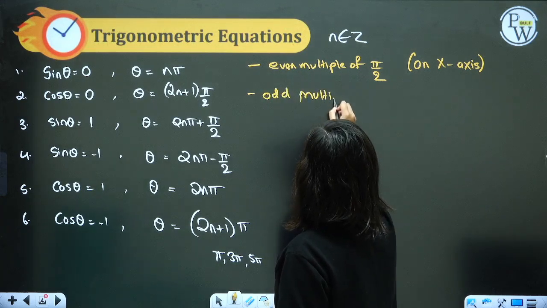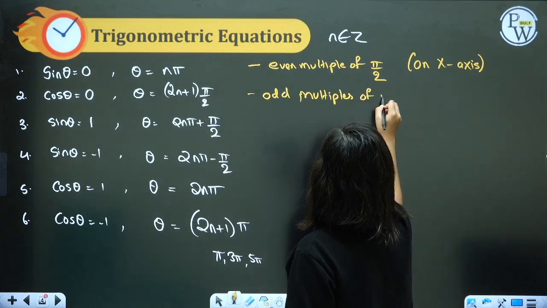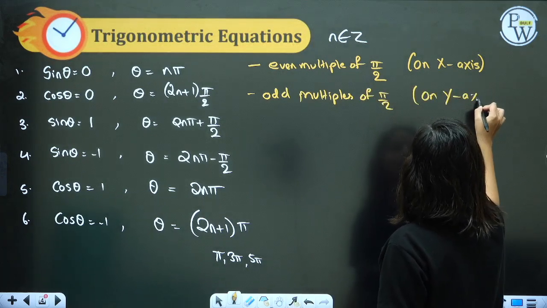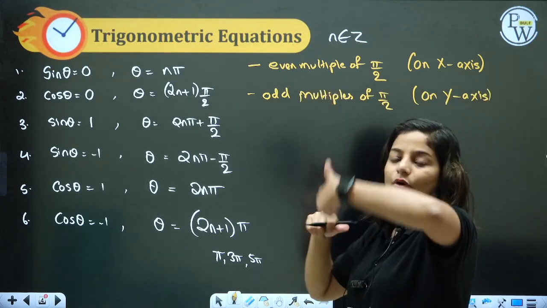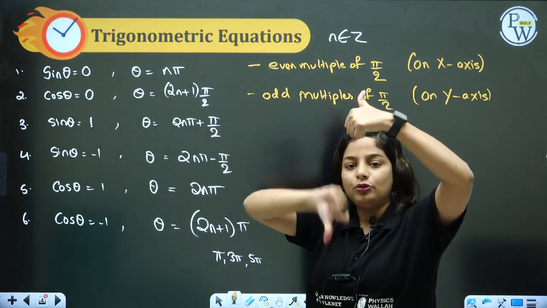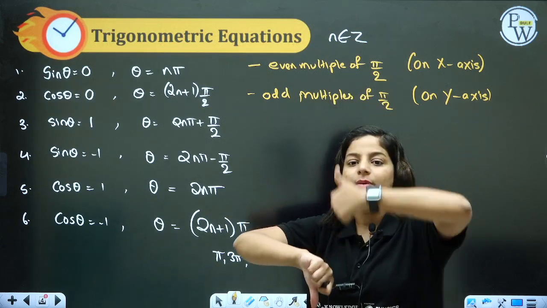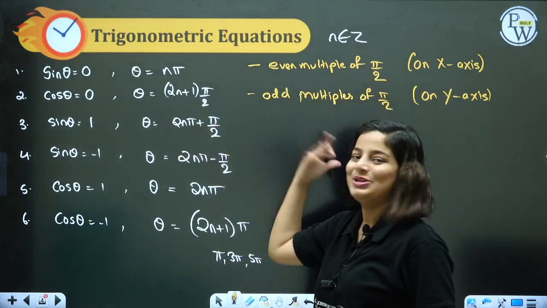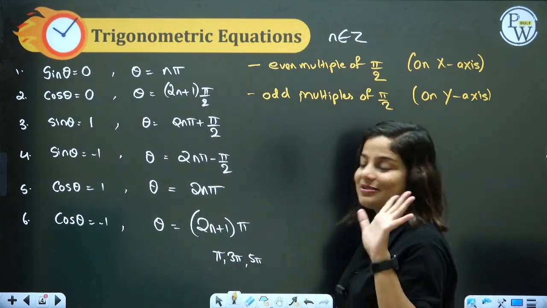Can you understand this? Everybody, tell me, did you enjoy it or not? Jabardast. On the y-axis, cos is always going to be 0. Any value on the y-axis: pi by 2, 3 pi by 2, 5 pi by 2, 7 pi by 2, 9 pi by 2, 11 pi by 2. Cos will always be 0 according to the unit circle.